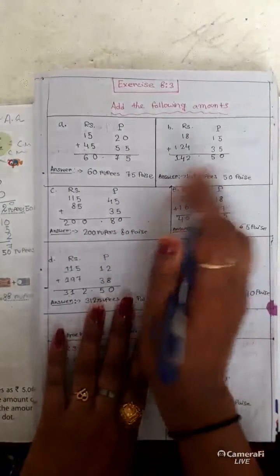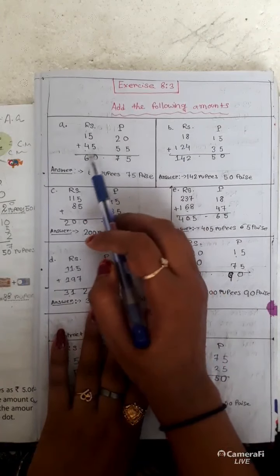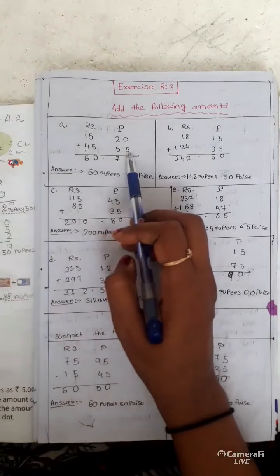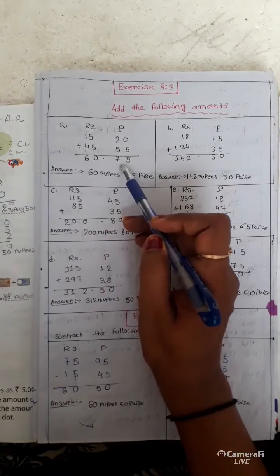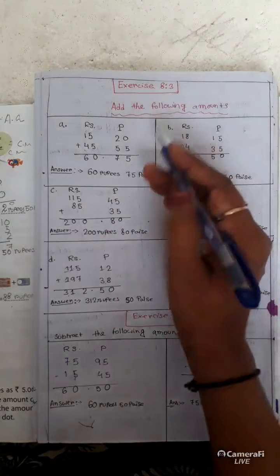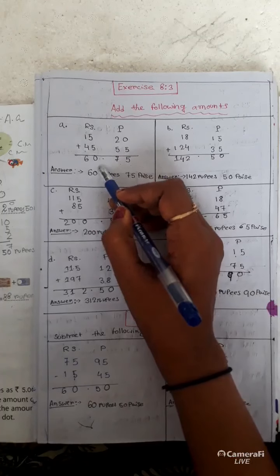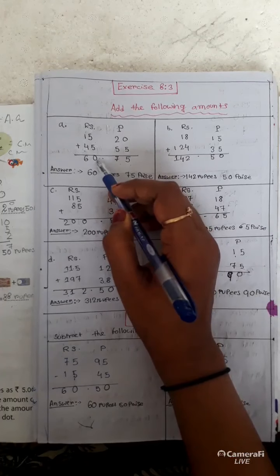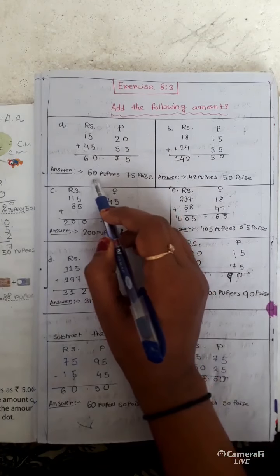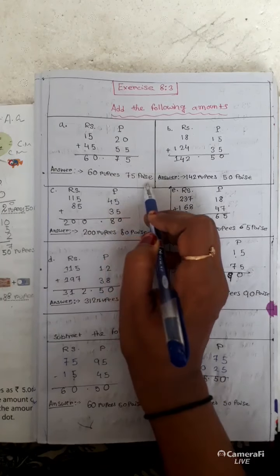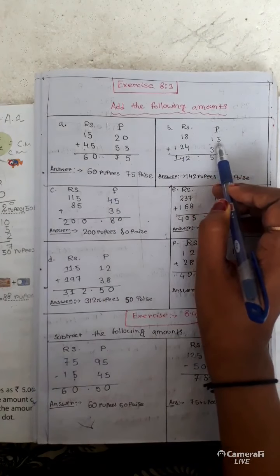Now in the same way, rupees and paise. 15 rupees 20 paise plus 45 rupees 55 paise. So 5 plus 0 is 5, 2 plus 5 is 7. Now 5 plus 5 is 10, and 4 plus 1 is 6. So the answer is 60 rupees 75 paise. Now 18 rupees 50 paise.